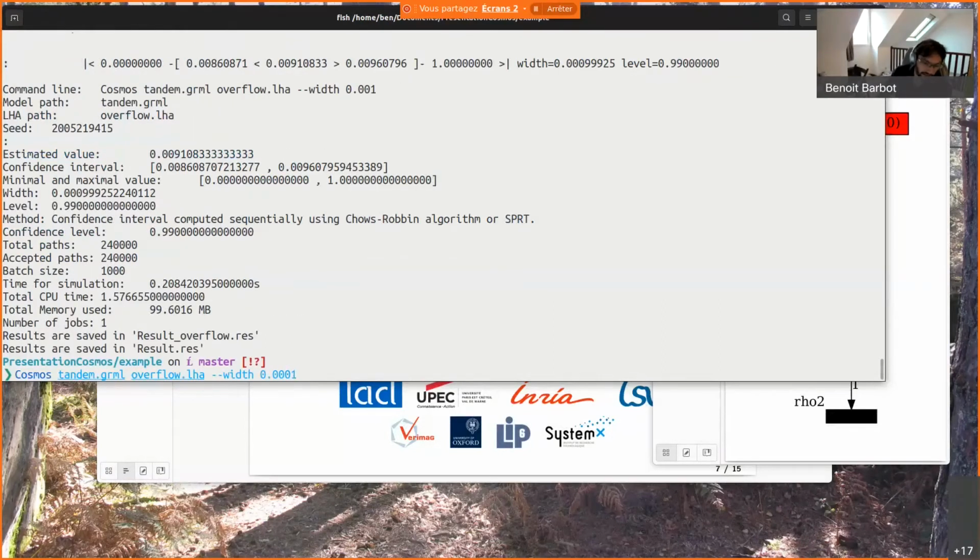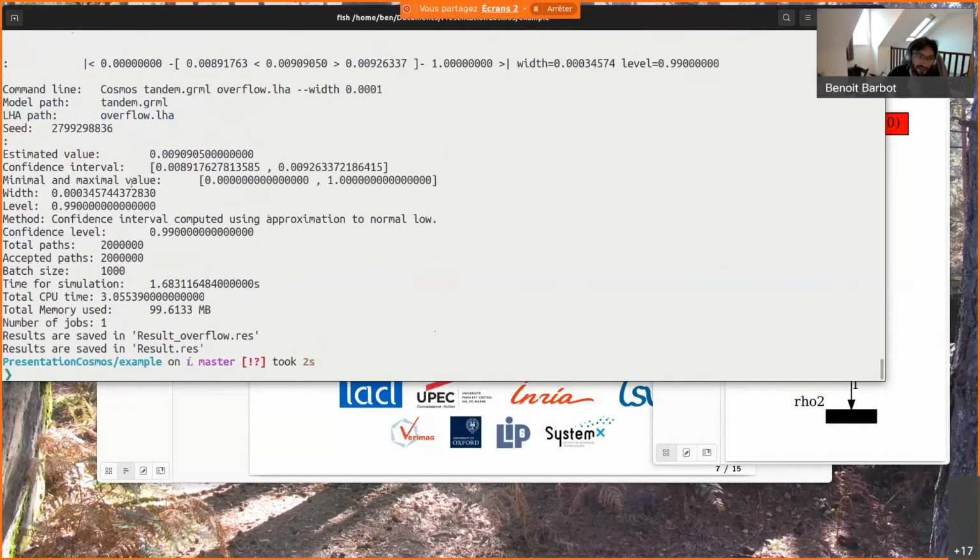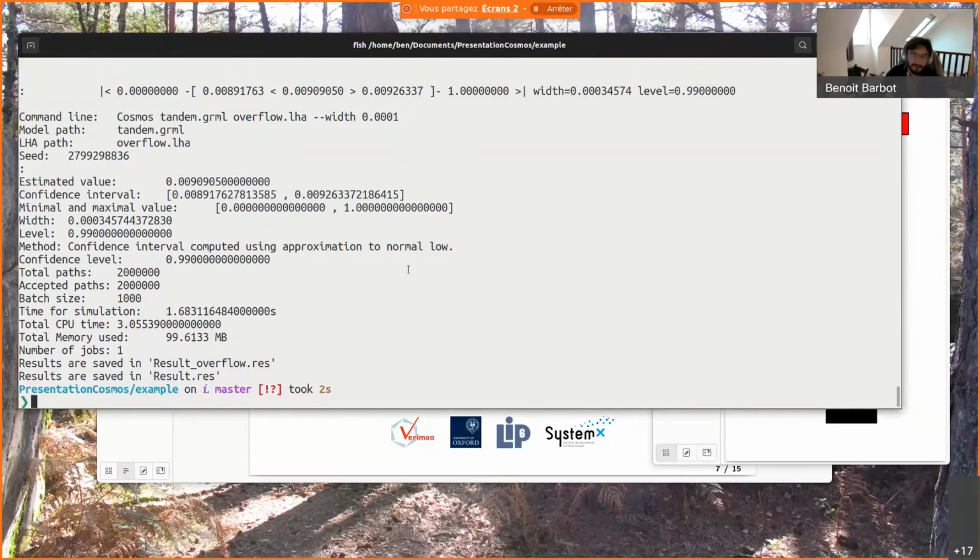if I ask for a more precise result, here it takes a bit more time, and we have computed the result with a narrower confidence interval. Is the connection okay now? Yes, it works. Okay, but writing down an automaton like this one is a bit tedious.